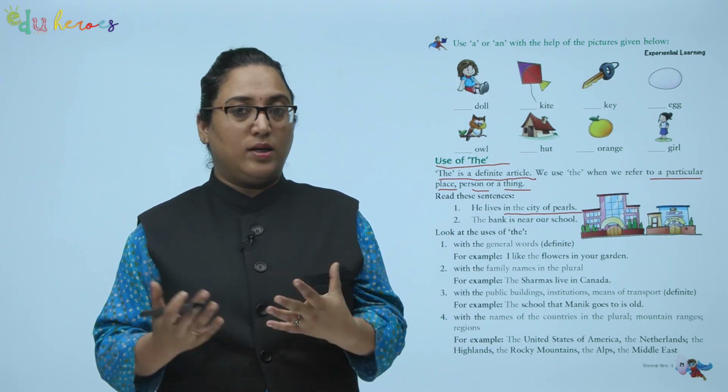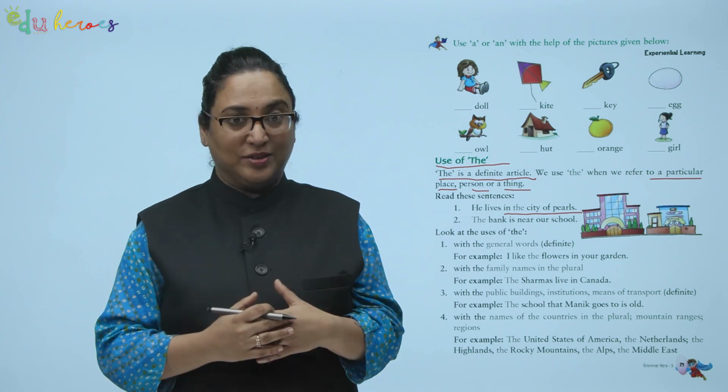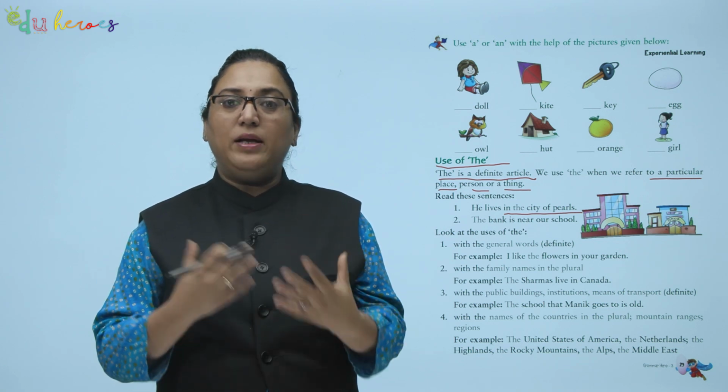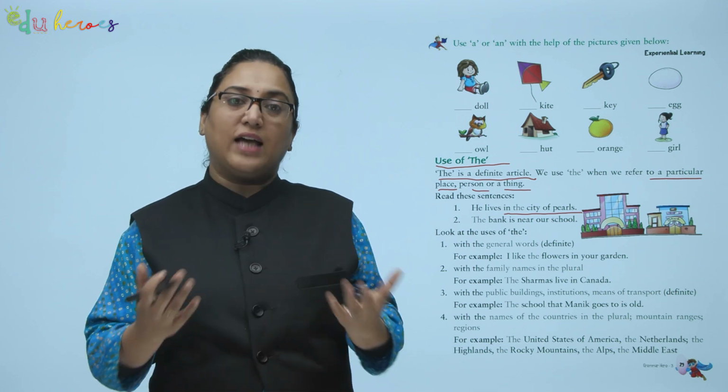With the general words, that is definite. For example, I like the flowers in your garden. With the family names in the plural. For example, the Sharmas live in Canada.